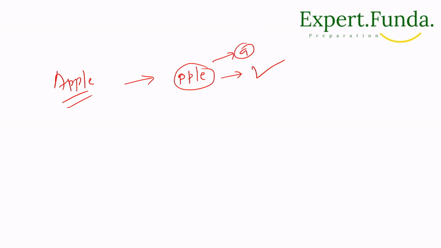Let's suppose there is an example. We will take apple. Rather than apple, we will store pple. A we will not store; we will store this one and set it as marked. We have already gone through the letter A, so we map it like A.